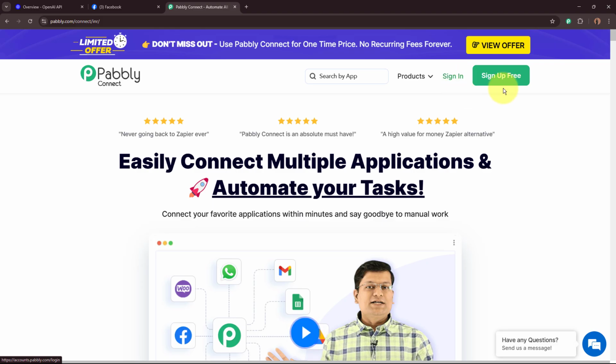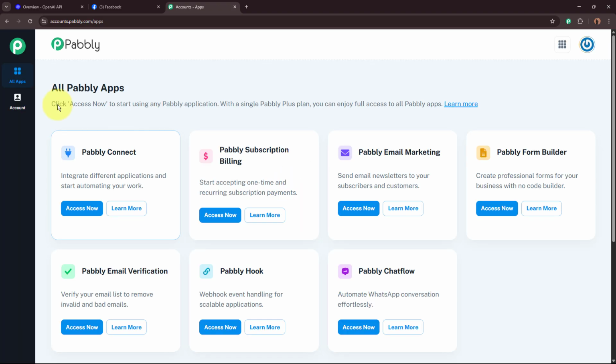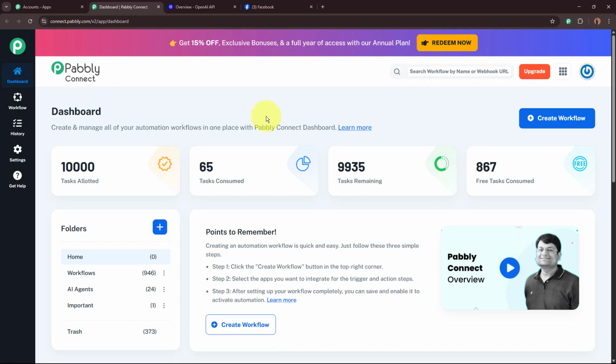But if you're a new user, you can sign up for free and get 100 free tasks every month. So as I'm an existing user, I'm going to sign in to my Pabbly Connect account. After signing in, you can see all the Pabbly apps written in front of you, in which you can see all the products that Pabbly provides, from which we are going to select Pabbly Connect by clicking on this Access Now button right over here. Then Pabbly Connect's dashboard is going to appear in front of you.